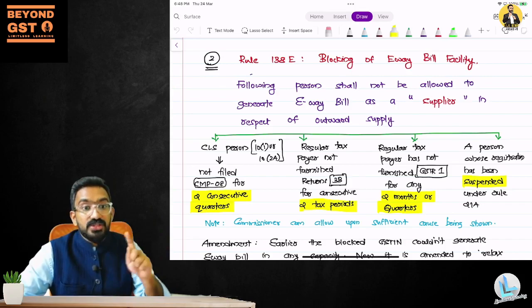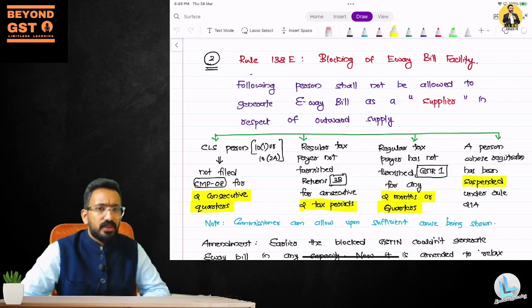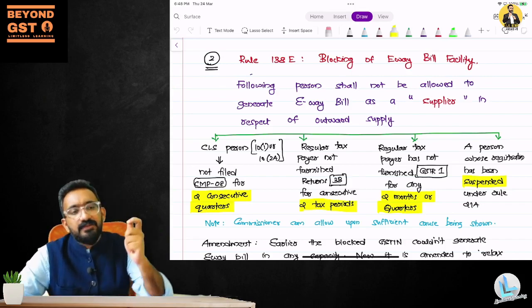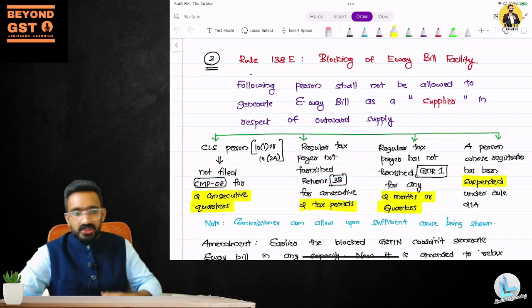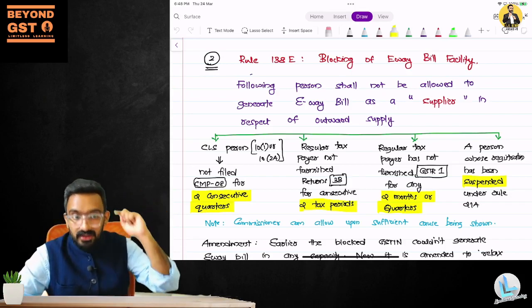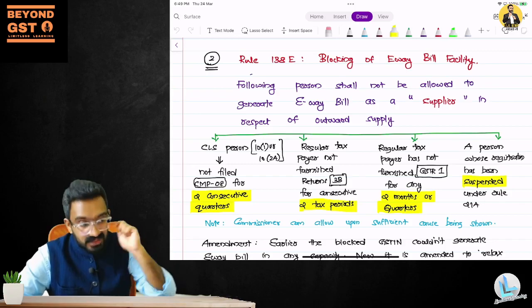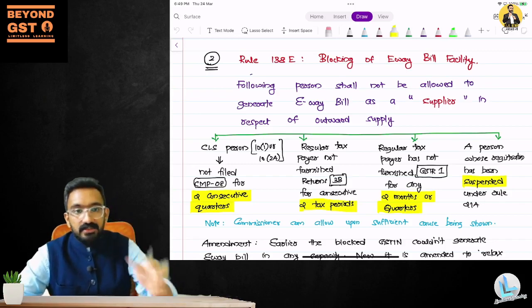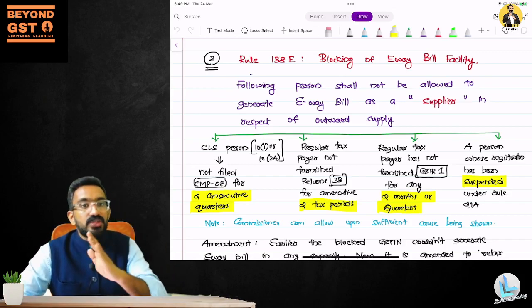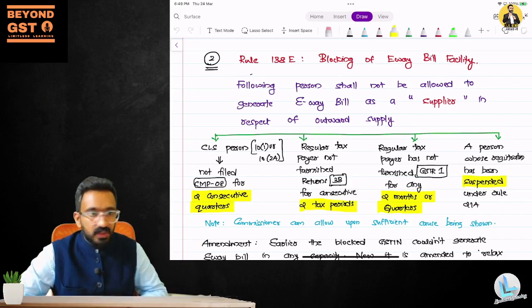Or a person whose registration has been suspended. What is suspension? When you are applying for your cancellation, they'll suspend your registration. When they find that you're not complying and they want to cancel, first they'll do suspension. If your GST number is suspended, then you cannot generate any e-way bill. Your e-way bill facility will be blocked for you.